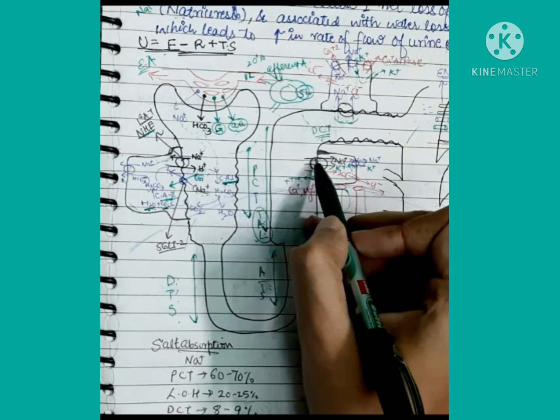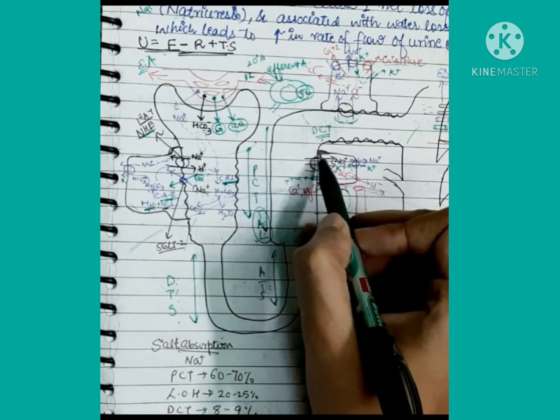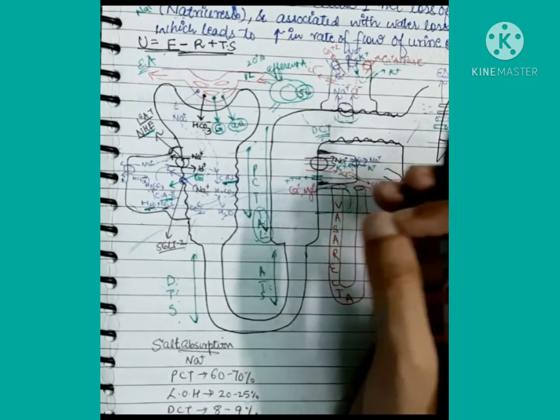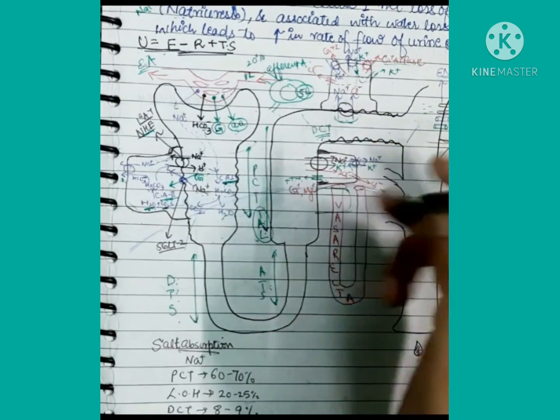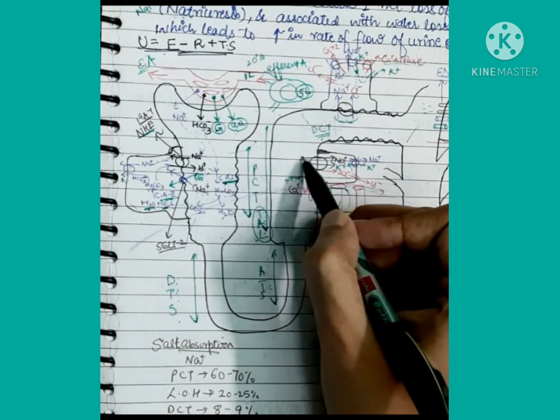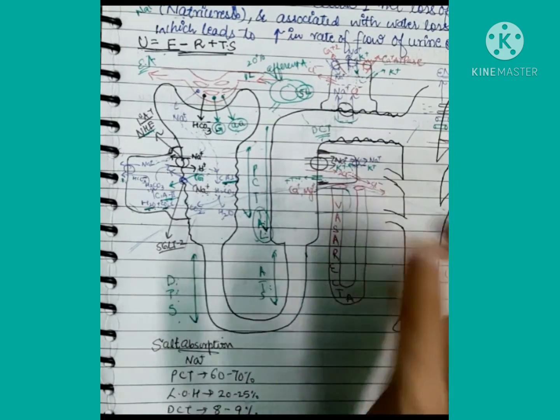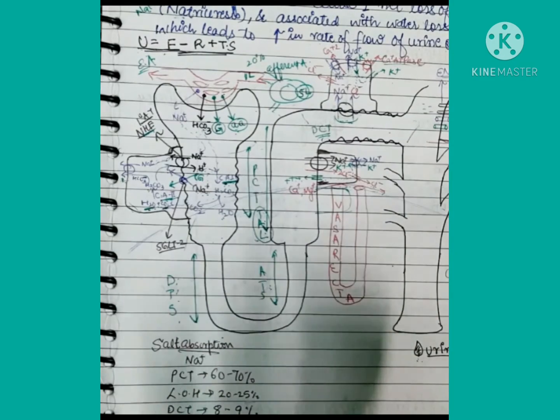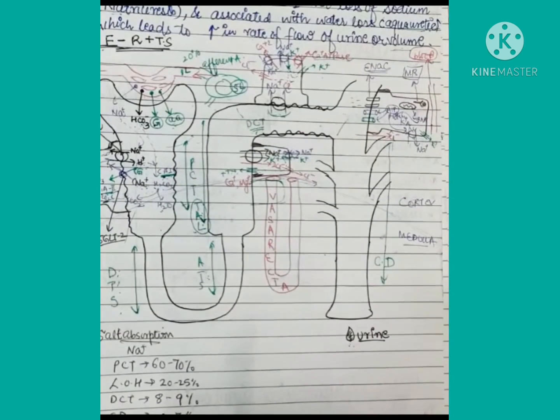The inhibitors of this transporter are called the class of loop diuretics, which means they act on the loop of Henle. Therefore they are called loop diuretics. So this is the meaning of loop diuretics, and this is the basic of loop diuretics. And then another group of diuretic substances.